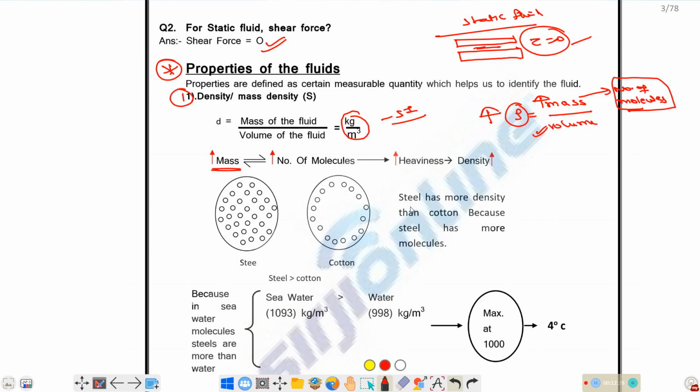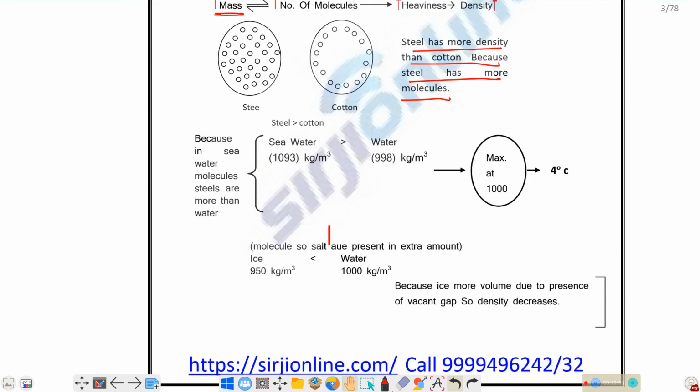Steel has more density compared to cotton, because steel has more molecules per unit volume. So as any material has more molecules with respect to some unit volume, it will have more mass. It indicates that it will have more density. Steel has more density. Why? It has more molecules per unit volume, or you can say more mass.